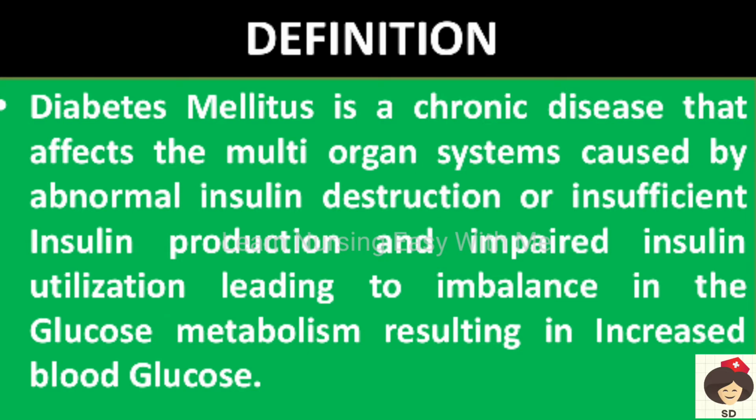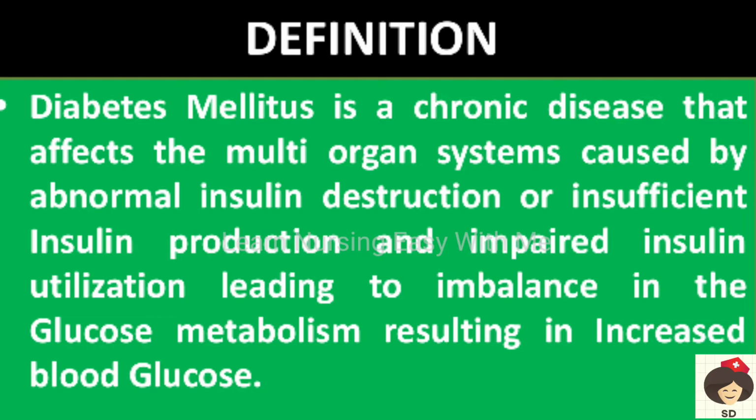Okay, coming to the definition of diabetes mellitus. It is a chronic disease, that means it is gradual in onset and it has a long duration, and may also extend for lifelong. The disease can continue for lifelong, and when it occurs, it can also affect the other organs. So it is a multi-organ system disease, and it is mainly caused by problems in the insulin.